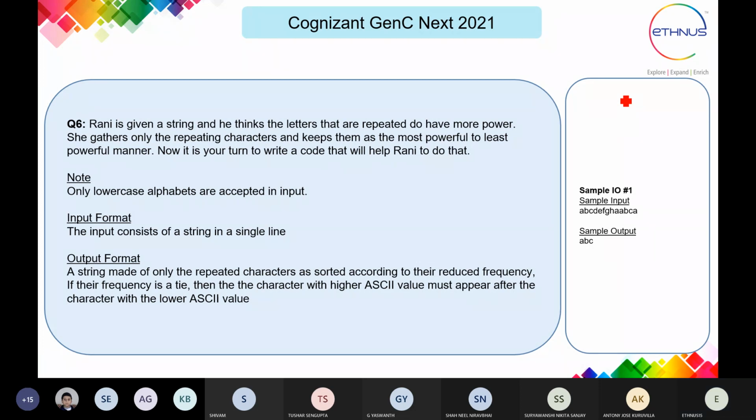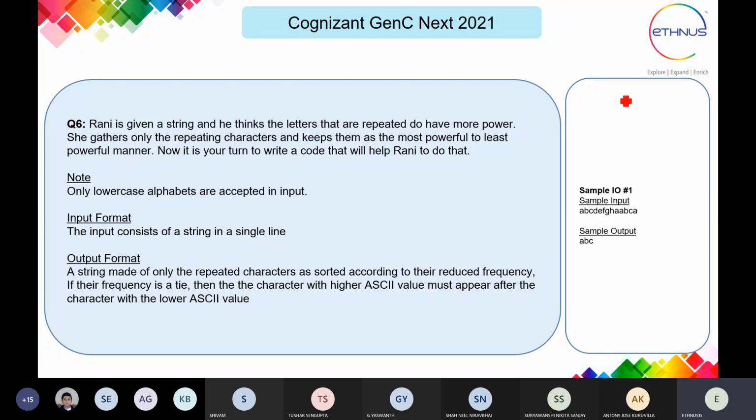She gathers only the repeating characters and keeps them from the most powerful to the least powerful manner. Means in the sorting, in increasing order of their frequency. That is what the meaning is. Ascending order of frequency of the characters, it is going to be stored.